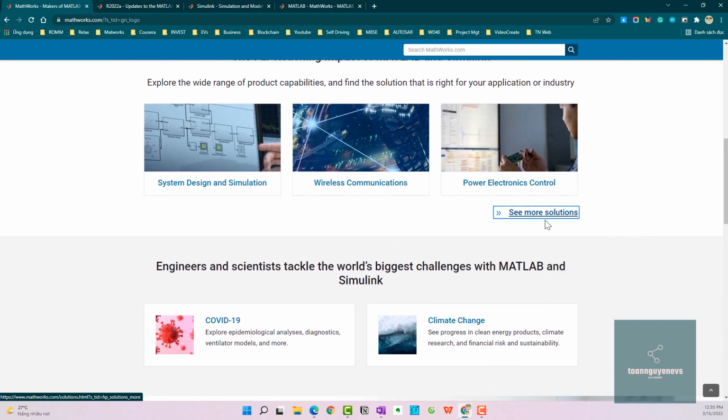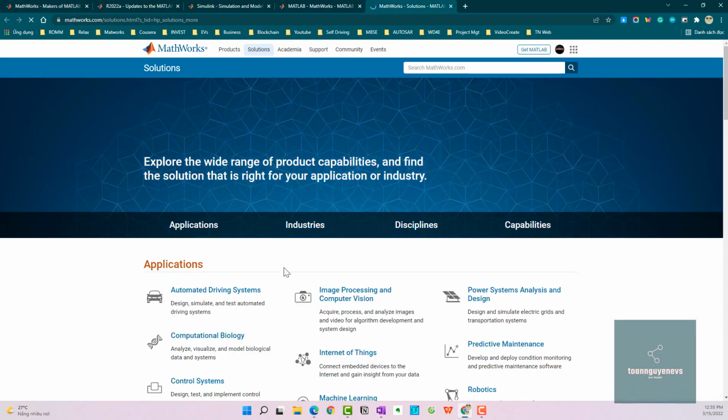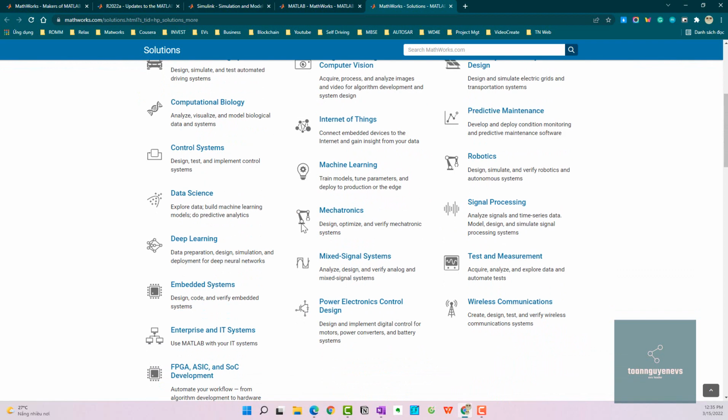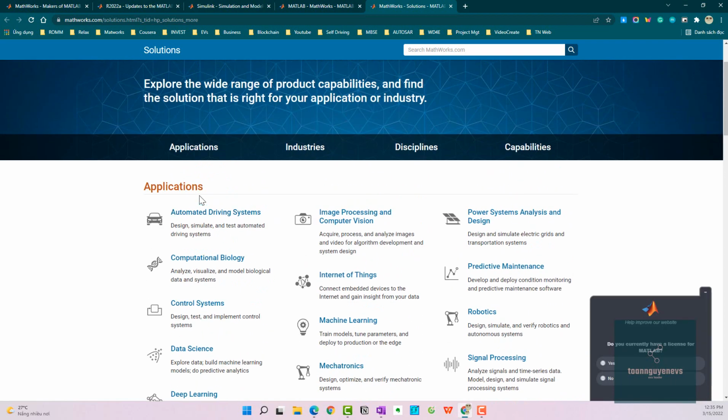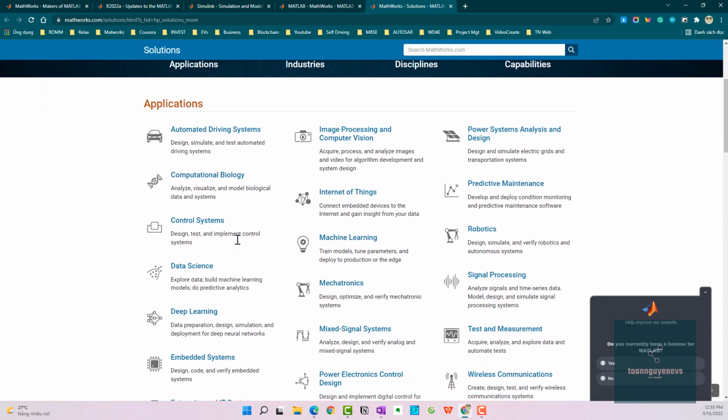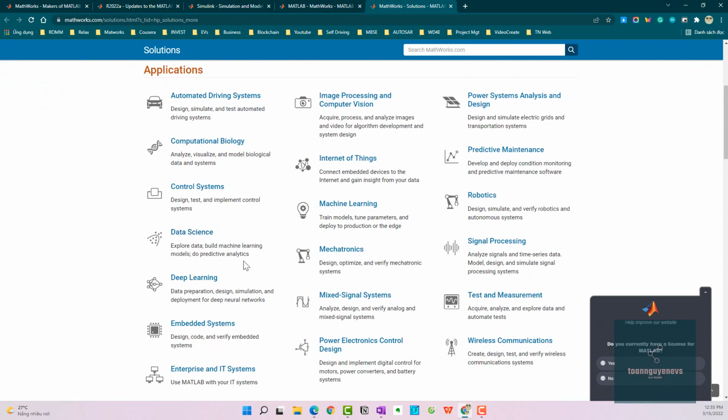You can see more of the solutions they provide on their website. You can see here a lot of example applications, for example automated driving systems, control systems, data science, deep learning, etc.